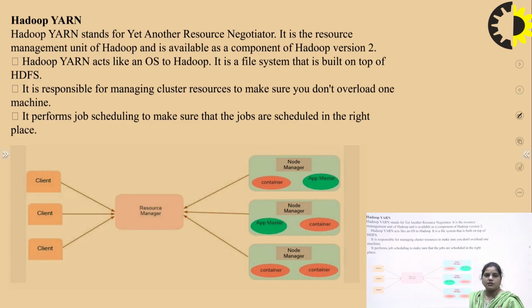to make sure that you don't overload one resource or one machine at a time. All the resources should be managed in such a way that no single machine gets overloaded. So it performs job scheduling to make sure that all the jobs are scheduled in the right place. Here we can see the client machines, this is the resource manager, and here we have the node managers, and inside the node managers we have two components, the application master and the container, and sometimes we have only containers.